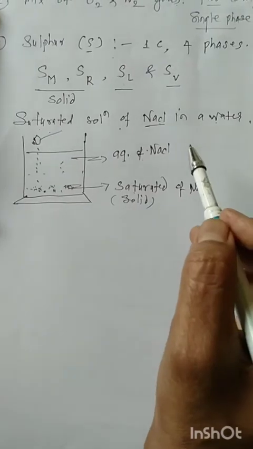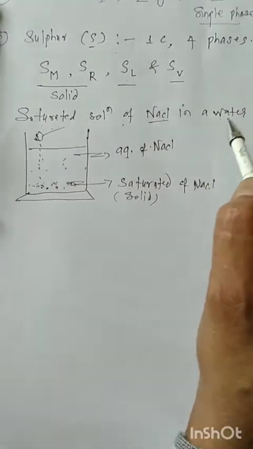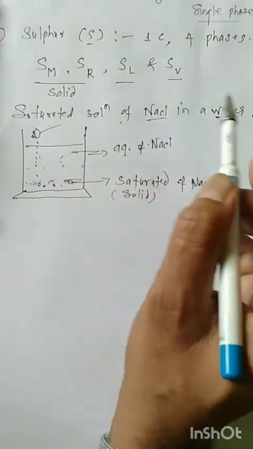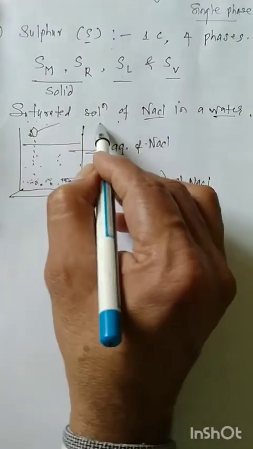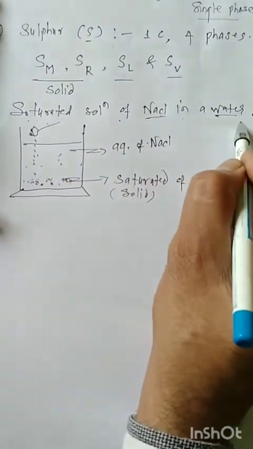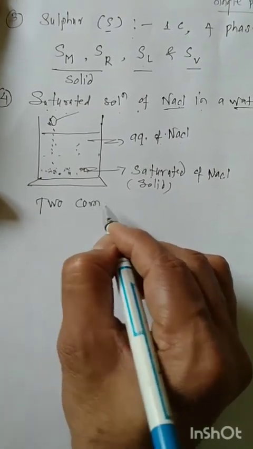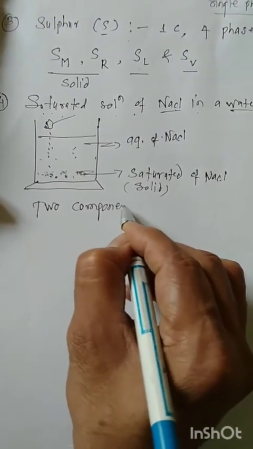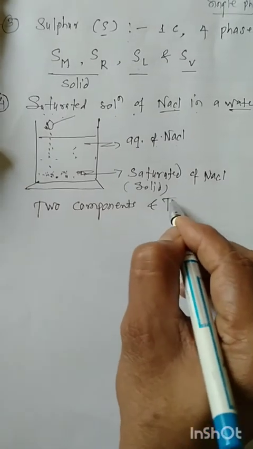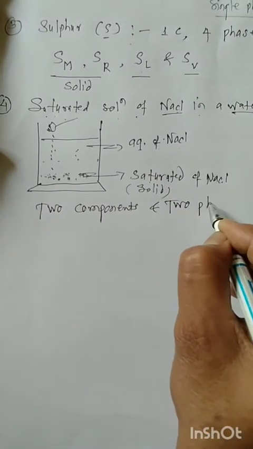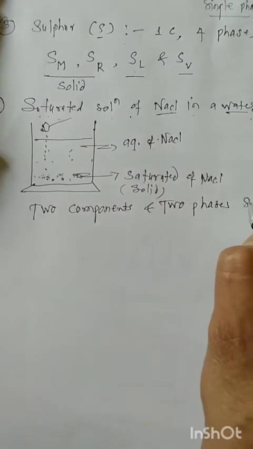And how many components? There are water and NaCl, two components. The saturated solution of sodium chloride in water is a two component, two phase system.